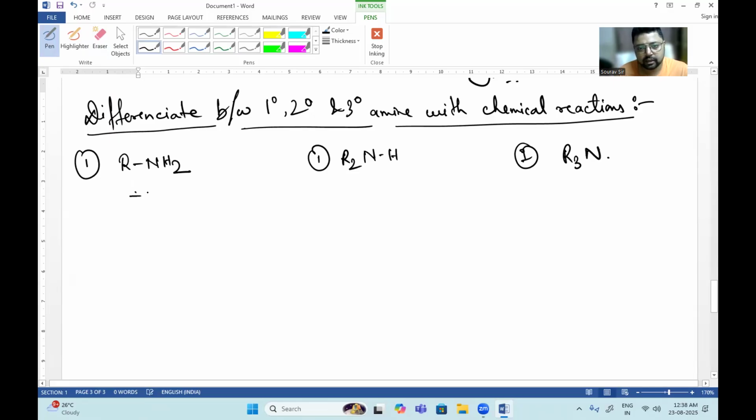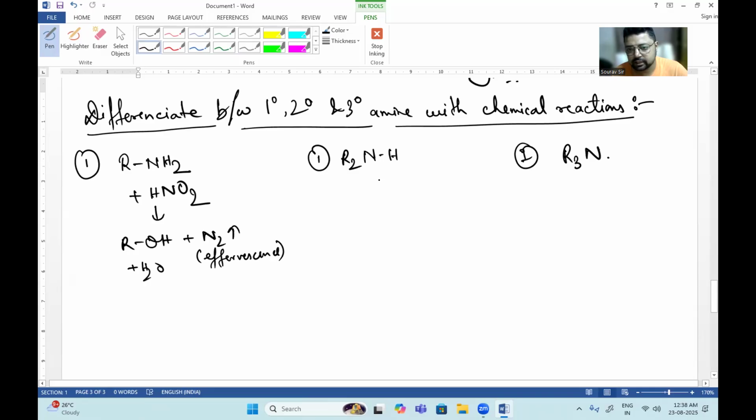So if I add HNO2 here, I will get an alcohol with the effervescence of nitrogen. But in this case, I will not get the effervescence of nitrogen. On the contrary, I will get R2N, N double bond O.